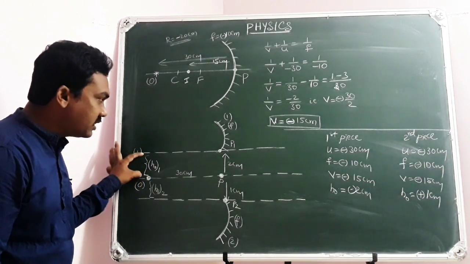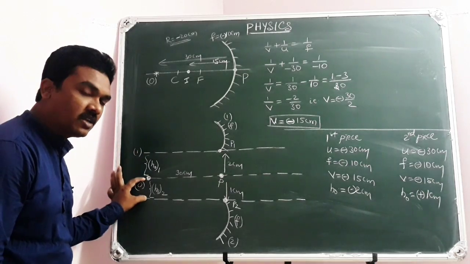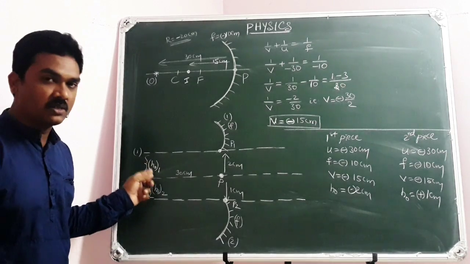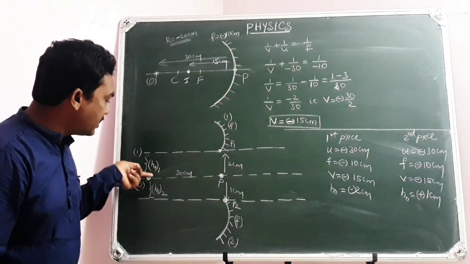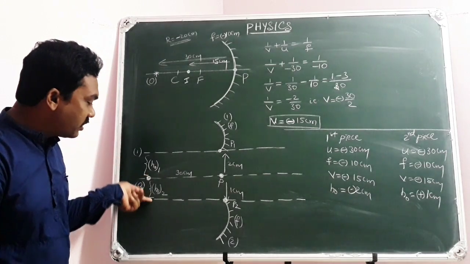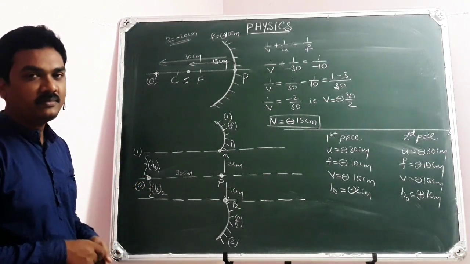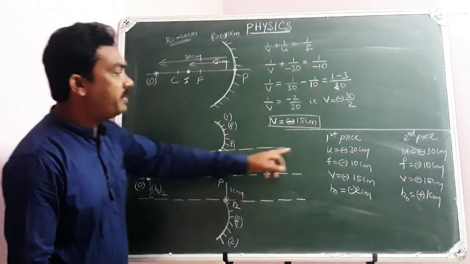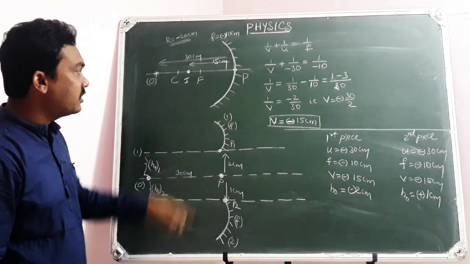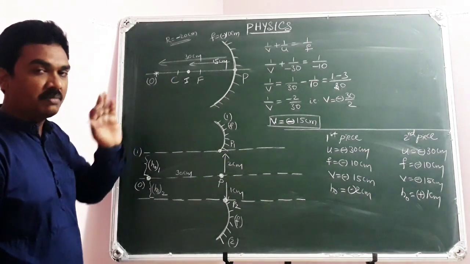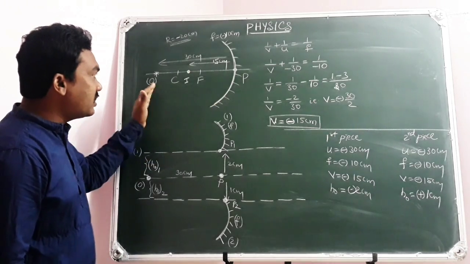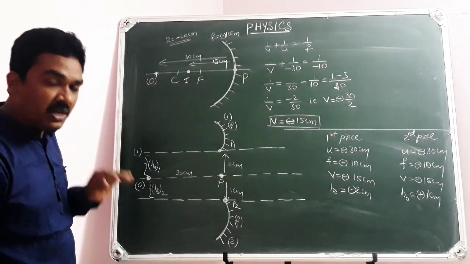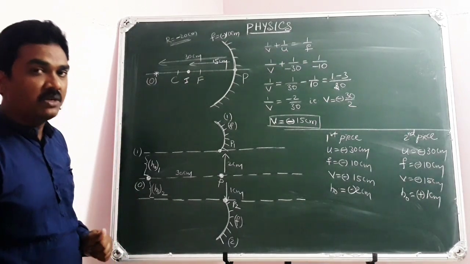In the first case, object size is 2 centimeters, whereas in the second case, object size is 1 centimeter, the perpendicular distance of the object from the principal axis. But as per sign conventions, as it is below the principal axis, -2; as it is above the principal axis, +1. This is the interesting point. Next, you have learned that your image will be at 15 centimeter. What type of image? Real, inverted, diminished, because your object distance is beyond the center of curvature, your image will be real, inverted, diminished.